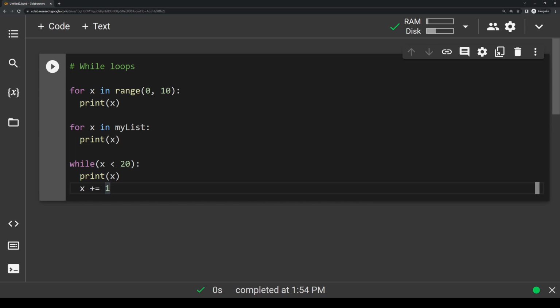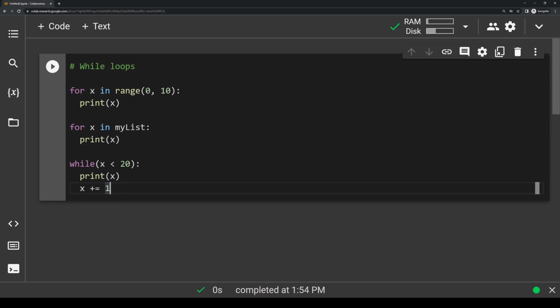So an application of while loops would be if you're programming a game, for instance. So let's say you have a Boolean called game started. If game started is true, it means the game is currently in progress. If game started is false, it means the game hasn't been started yet. So we could say while game started equals true, and then run whatever code runs the game. As soon as game started is false, meaning the game has ended, the while loop will stop and the game will stop running.